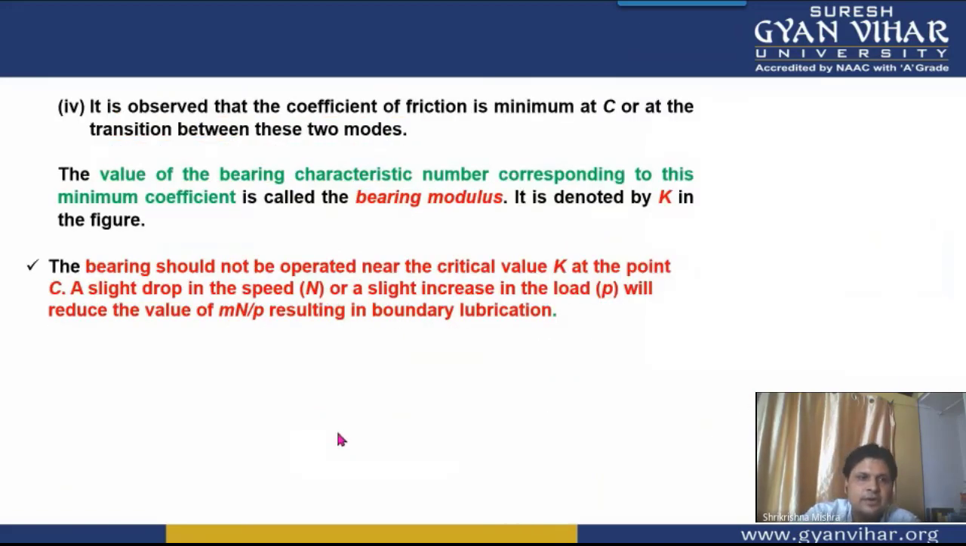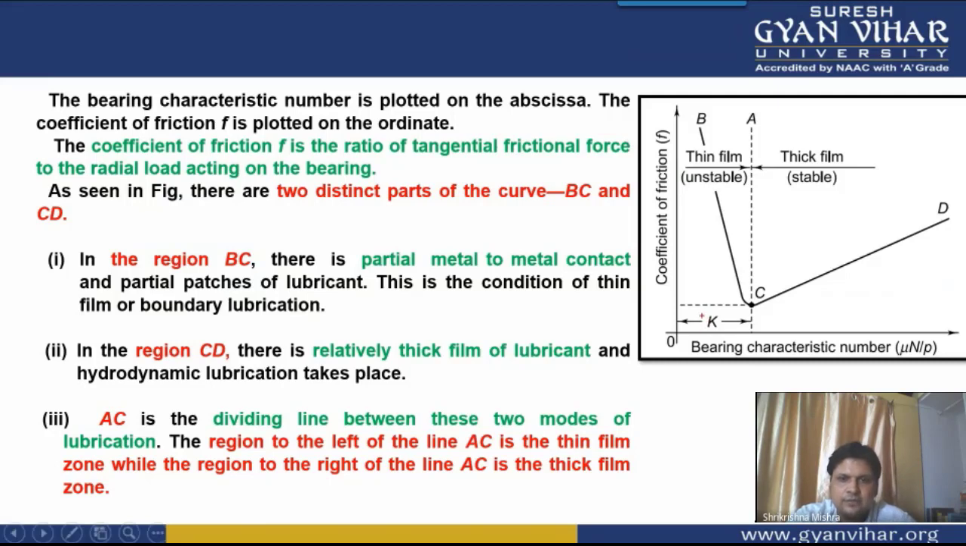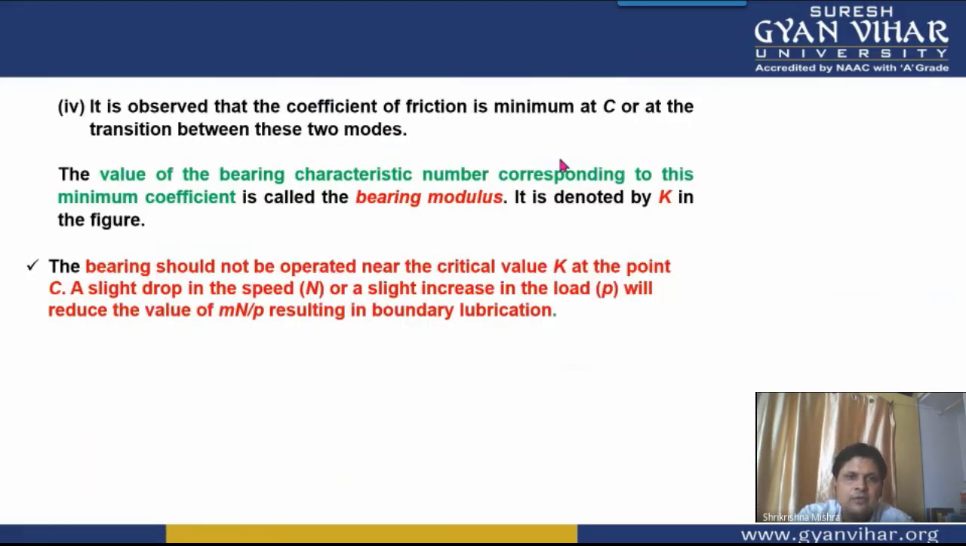Now, why is this important? It has been observed that the coefficient of friction is minimum at C. The y-axis gives you the coefficient of friction value, and in this graph, students, this point is the minimum value of the coefficient of friction. So you get this minimum coefficient of friction at the transition zone C. The value of the bearing characteristic number corresponding to this minimum coefficient of friction is known as the bearing modulus, and it is denoted by K.